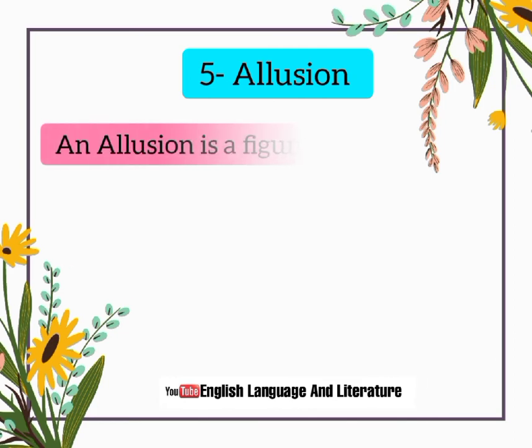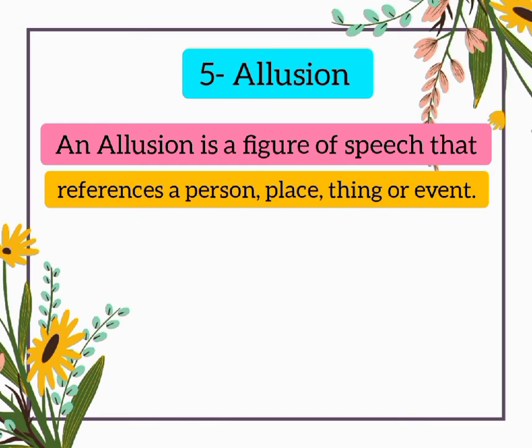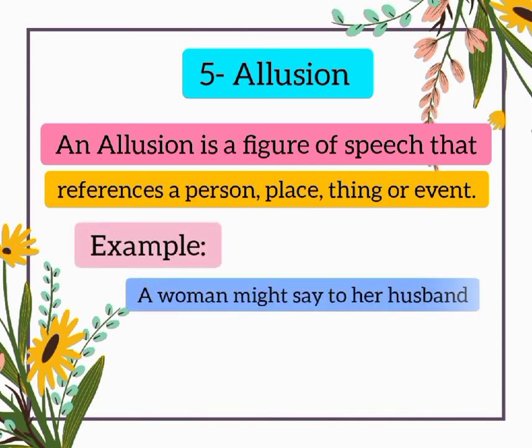An allusion is a figure of speech that references a person, place, thing, or event. Each of these concepts can be real or imaginary, referring to anything from fiction or history, events, and religious manuscripts. Here is an example of allusion. A woman might say to her husband, "Thanks, Romeo," after he has offered some type of romantic gesture. Traditionally, Romeo from Shakespeare's Romeo and Juliet is looked upon as one of the most romantic fictional characters in history. In this example, the wife would have succeeded in telling her husband he is wonderful simply by alluding to this fictional romantic man.